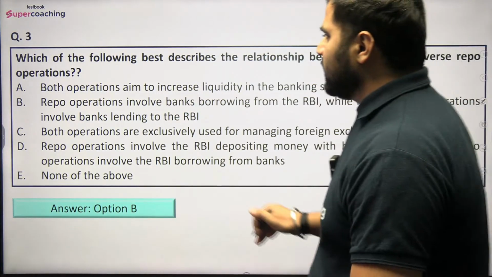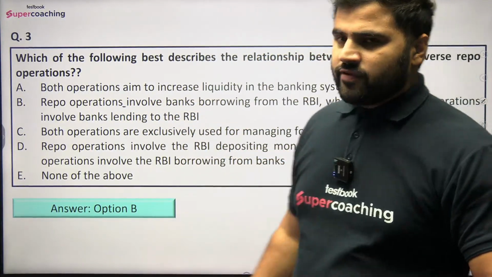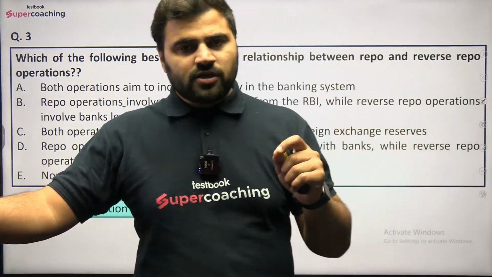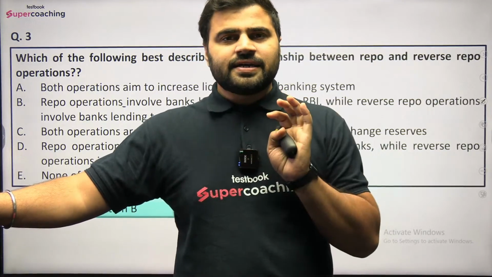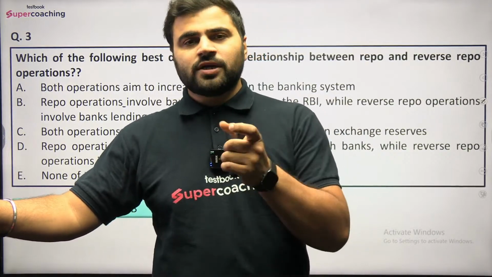You know very well, the repo operation involves banks borrowing from the Reserve Bank of India. So whenever banks face a liquidity crunch, they can approach the Reserve Bank of India for a loan, and Reserve Bank of India gives them a loan basically, right? And against an interest rate. So RBI gives the loan and RBI charges the interest, right? So that interest is known as repo rate.